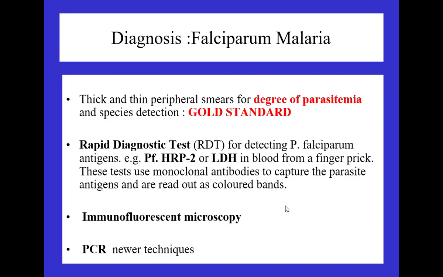The degree of parasitemia you have to determine. The gold standard for the diagnosis of malaria is the thin and thick peripheral smear. Rapid diagnostic tests: HRP2 and LDH. LDH is indicative of hemolysis. More than 600 is considered significant; anything less than 600 is not significant. The HRP2 test remains positive for the next 2 to 3 weeks, even if you have given complete treatment or the patient had a complete remission. Immunofluorescence microscopy and PCR are the other techniques for the diagnosis of falciparum malaria.